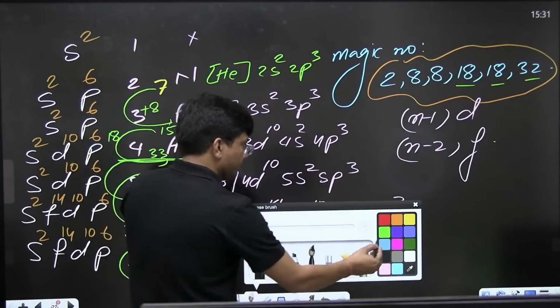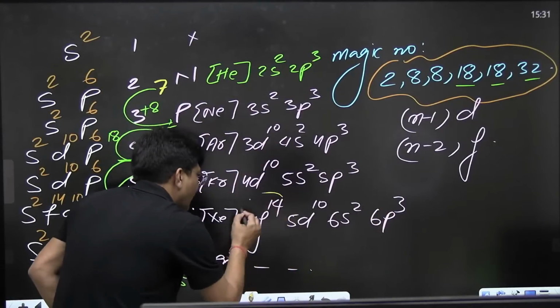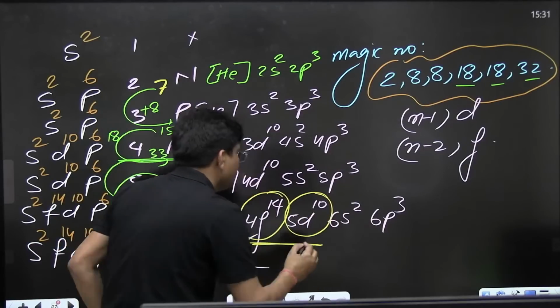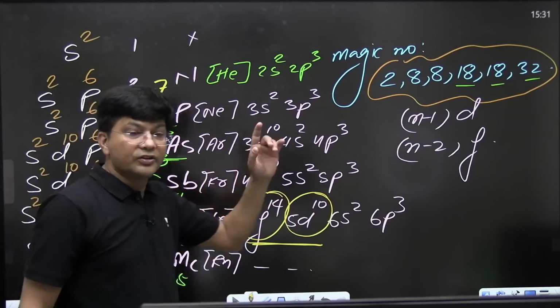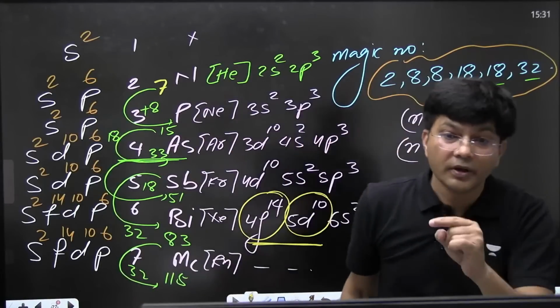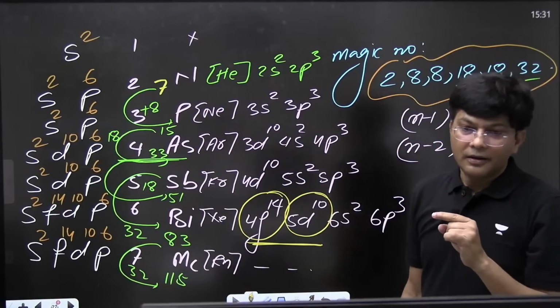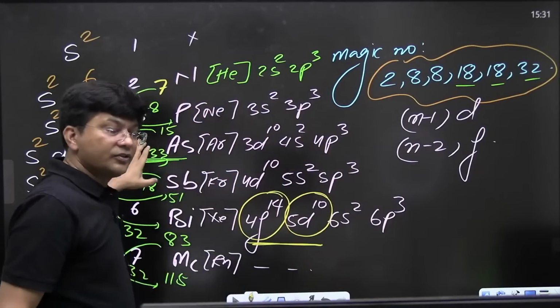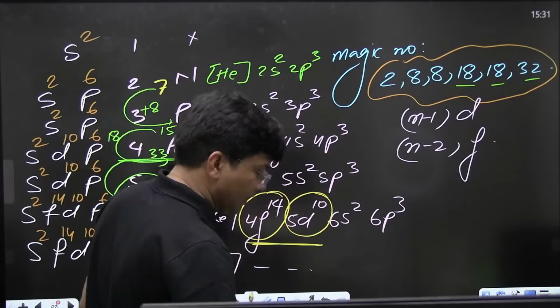Now focus over here. F is diffused, D is also diffused. Their screening constant is very poor. This I will let you know, and this will be used in your further questions. You will find use of it. If this is clear to all of you, let me move ahead.